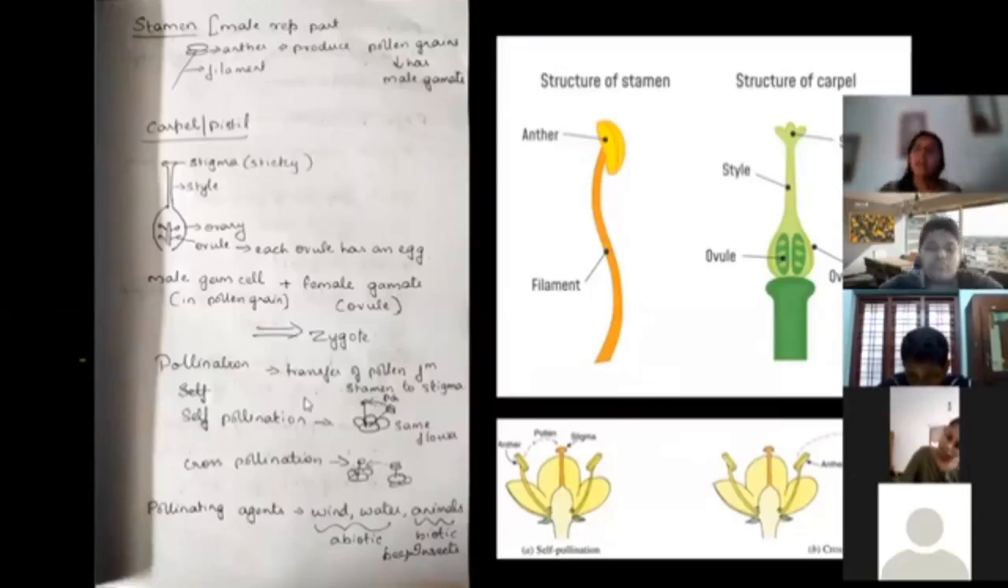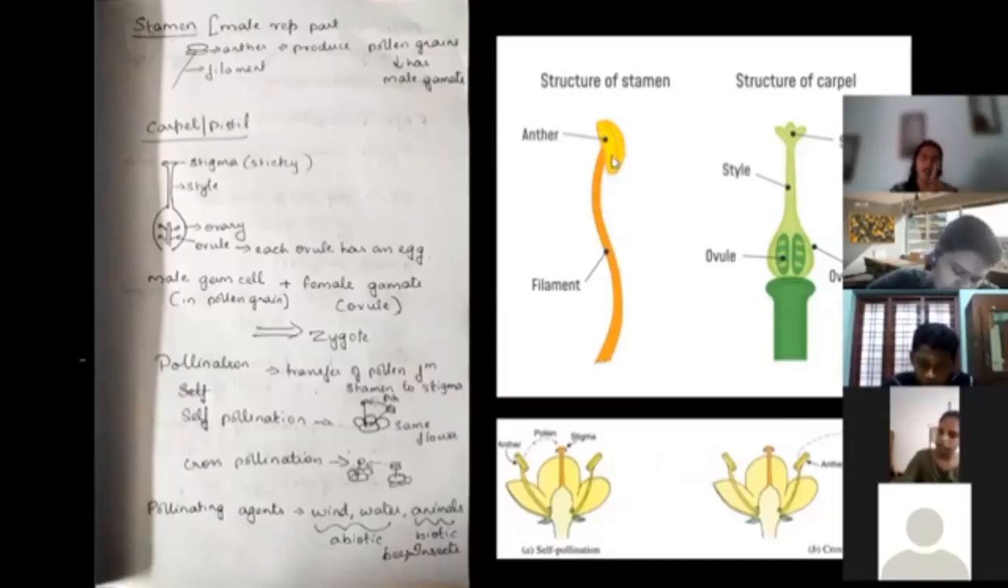Now, what is the male part? We already discussed that. The name of the male part is the stamen. Stamen has two parts: a filament and an anther. Anther is generally bilobed. There are two lobes, one lobe is here, the other lobe is over here. Inside the anther, there will be pollen grains. You have to understand, pollen grain is not the male gamete. Pollen grain has male gametes. Inside a pollen grain, there will be two male gametes.